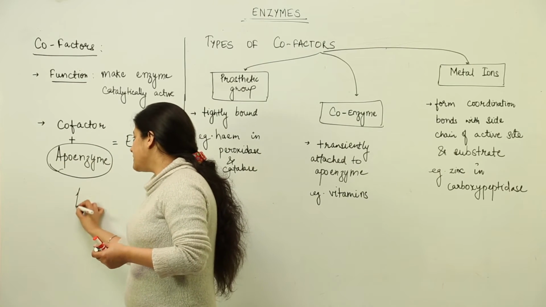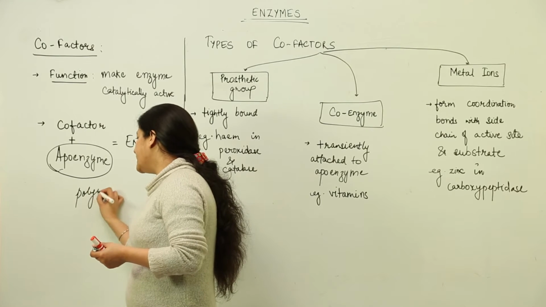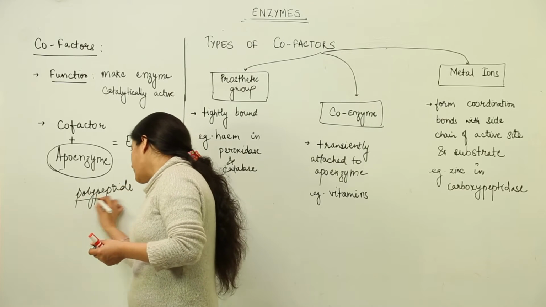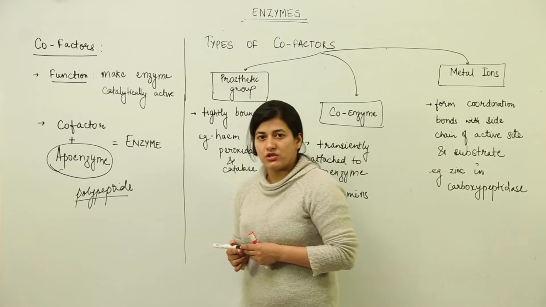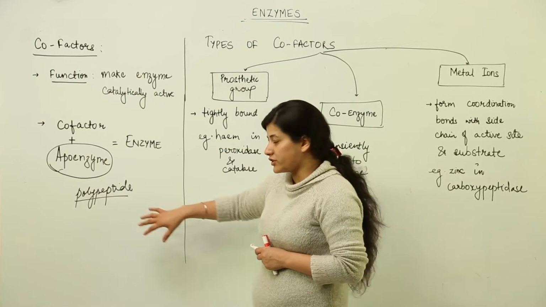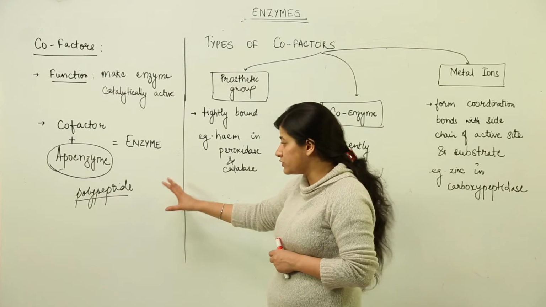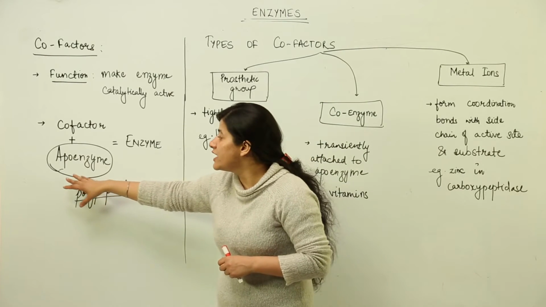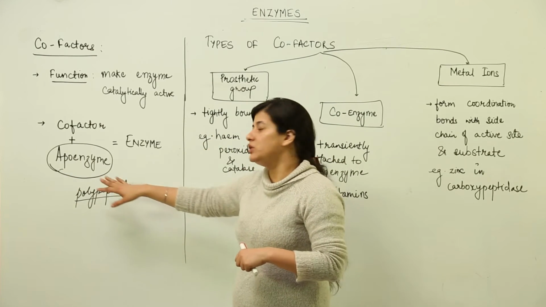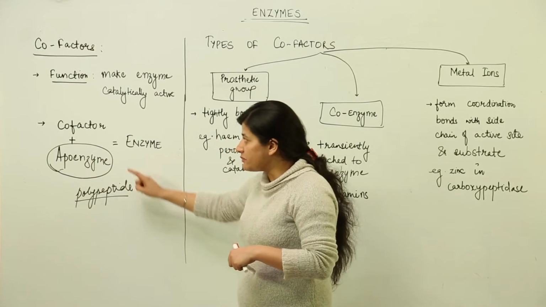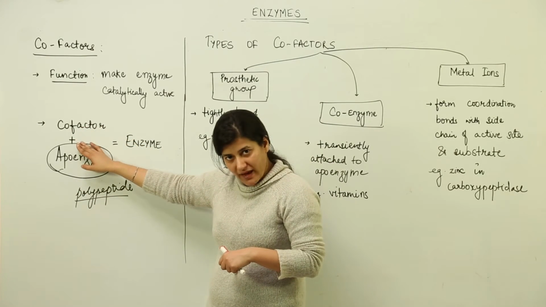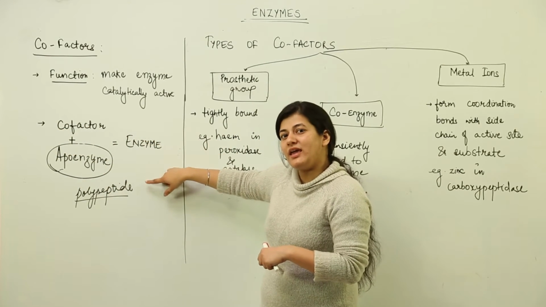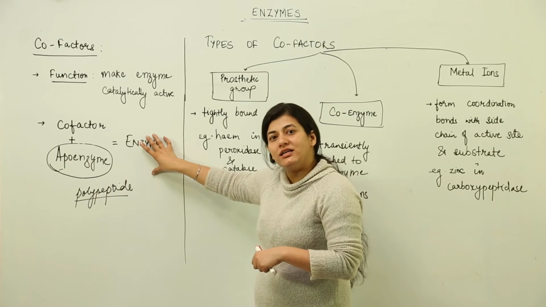This apoenzyme is nothing else but the polypeptide which might have undergone structural specialization, where a secondary or tertiary structure would be formed, or quaternary structure, whatever structure it takes in the later stages. This particular polypeptide would be known as the apoenzyme, and the cofactor which would be added to this apoenzyme, that totally would be known as the enzyme that would be able to conduct the catalytic activity.